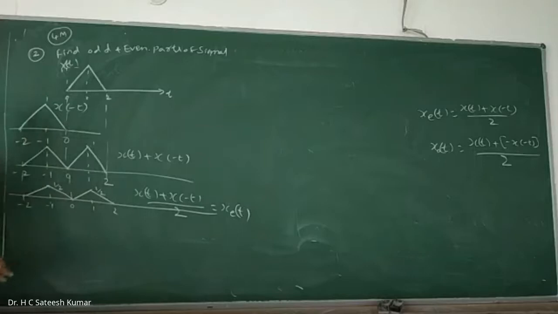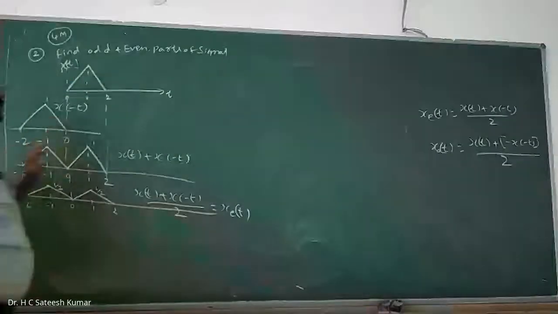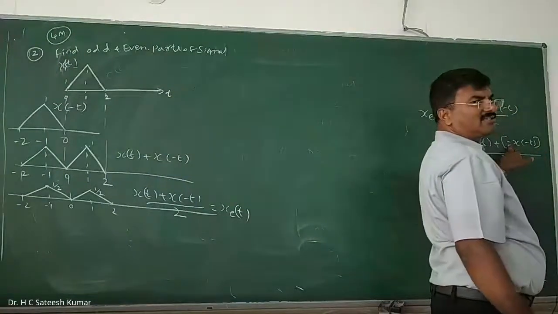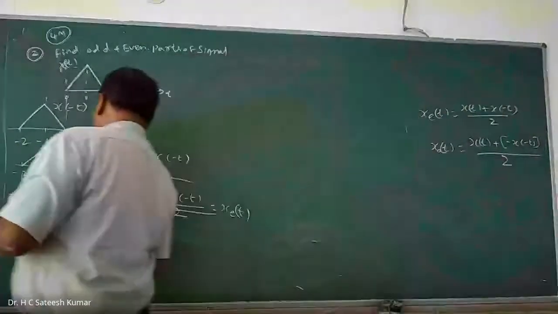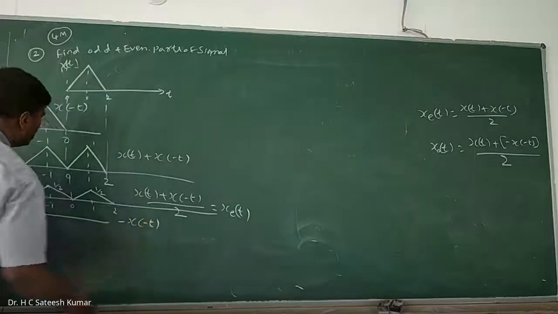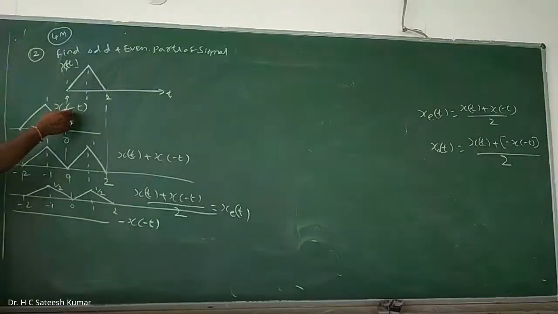Now, what do I need? x of t, keep it as it is. First part, you need x of t. Now x of minus t is there. How to get minus x of minus t? So try to get minus x of minus t. Minus x of minus t is an amplitude fold. Vertical fold you should do.